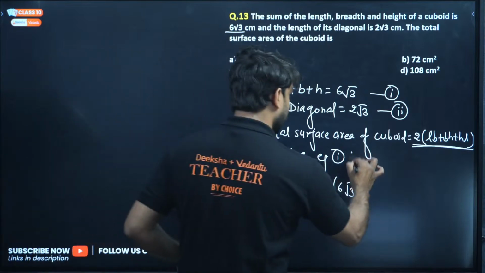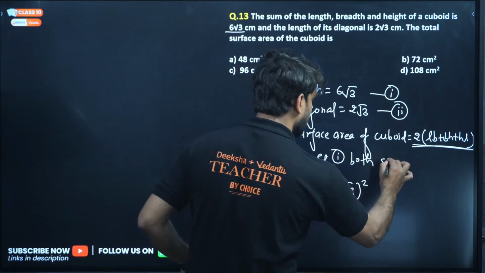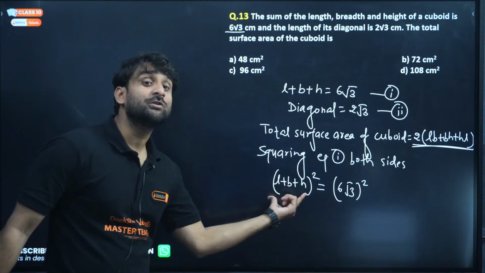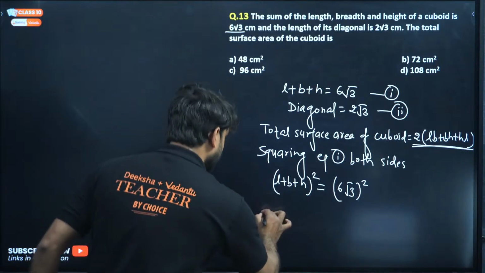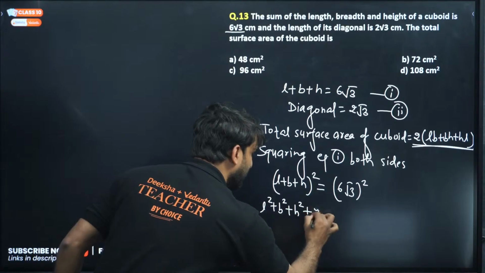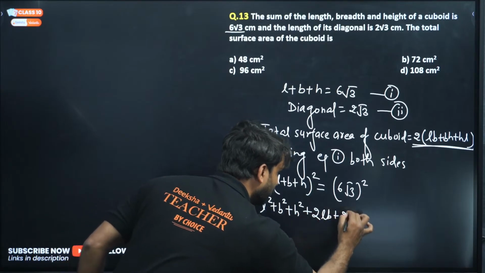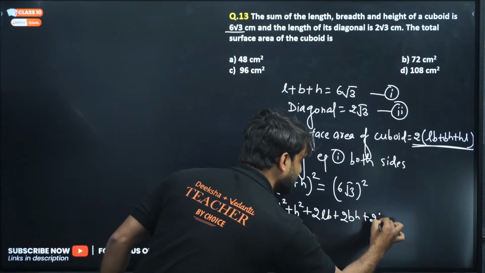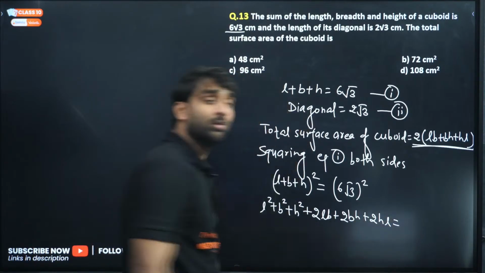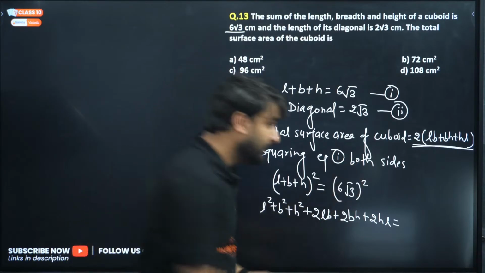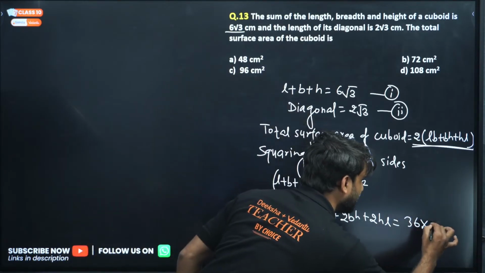So (A plus B plus C) whole square is A square plus B square plus C square plus 2AB plus 2BC plus 2CA; here, L square plus B square plus H square plus 2LB plus 2BH plus 2HL is equal to 6 square, which is 36, and root 3 square will be 3. So we can write 36 into 3.